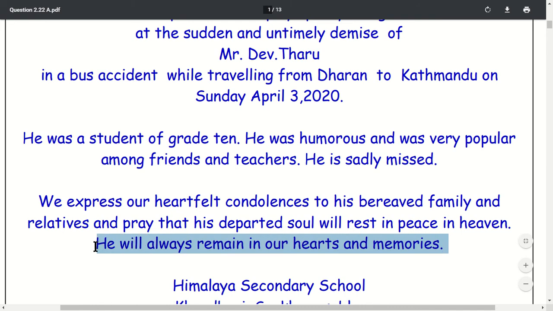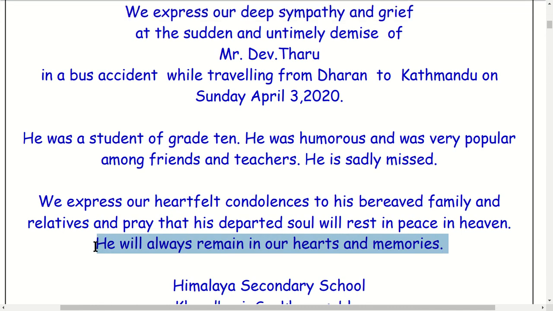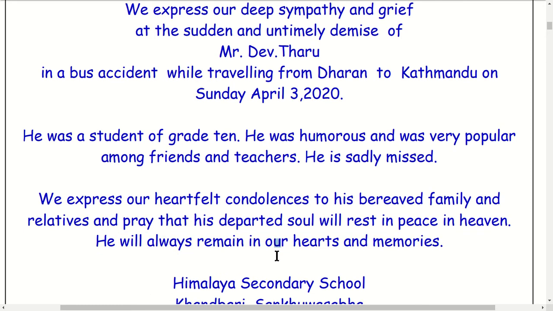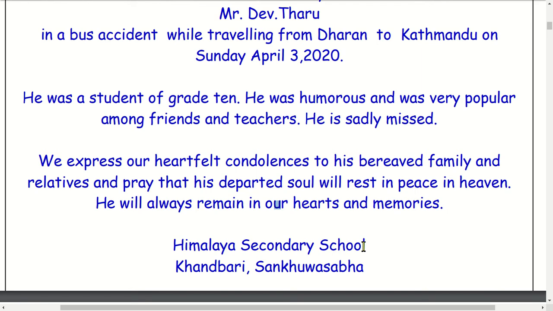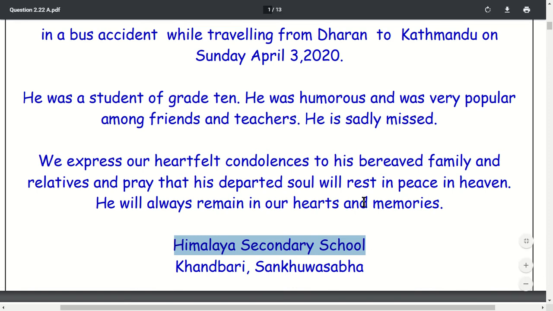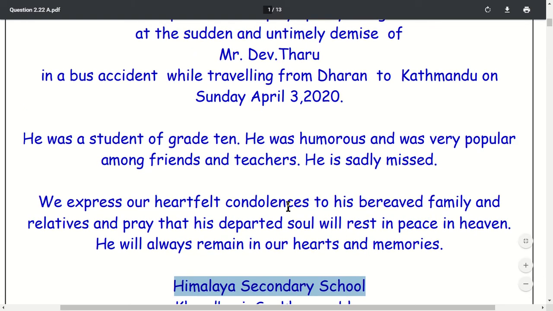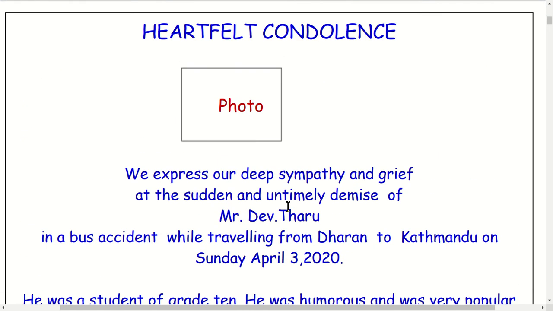Okay, this is an example of a message of condolence published in a newspaper. Messages of condolence are to be published in a newspaper here. Who published it? The name is mentioned here. Okay, this is an imaginary school here: Himalaya Secondary School, Khatbari Sankasava. That is the name of the school. Any name of a school should be written here, meaning who is going to publish this message. This is an example of a message of condolence here.